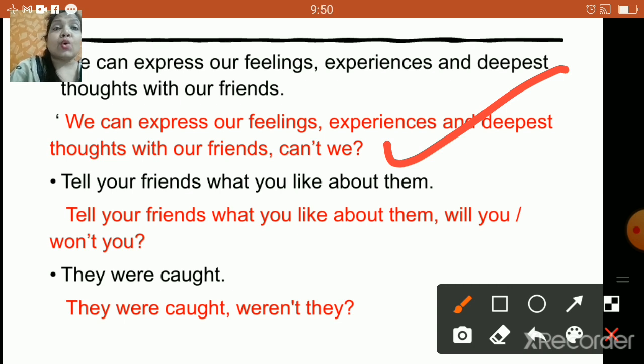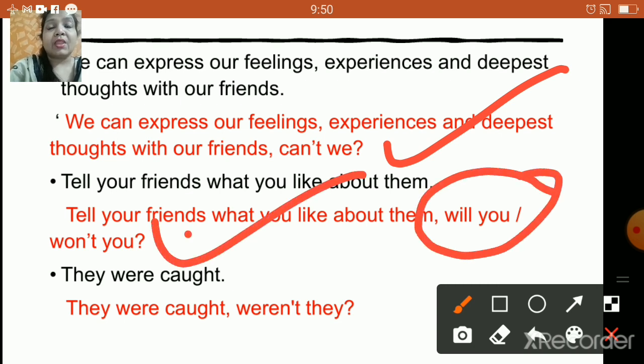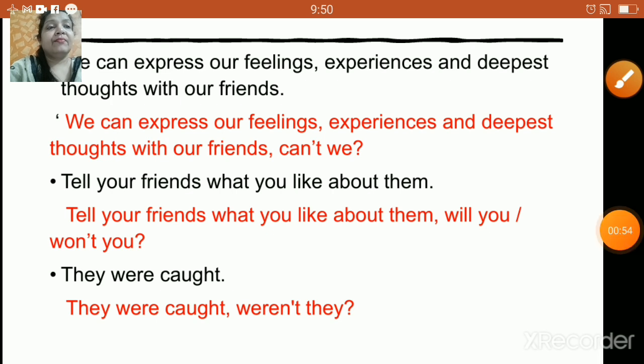Tell your friends what you like about them. Now children, this is an imperative sentence. So as we know, when we come across an imperative sentence, you know the rule. As per the rule, the question tag could be will you or won't you. Okay. Next, they were caught. Weren't they? Right? So these are the correct question tags.